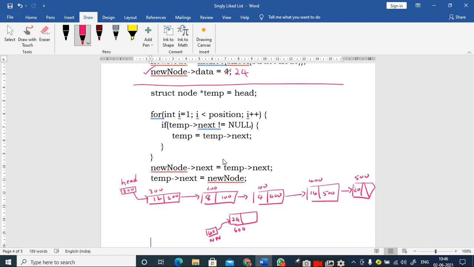So I have added the data to the new node and I am just leaving the new node's next part blank, right? Now what should I do when I want to insert a new node as the third element, at position 3? I should have a pointer. That means I have to make the modifications to which next part of which node?